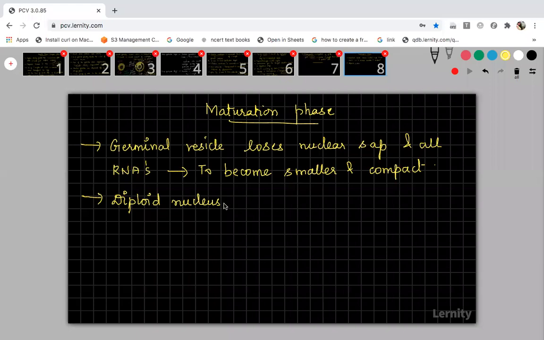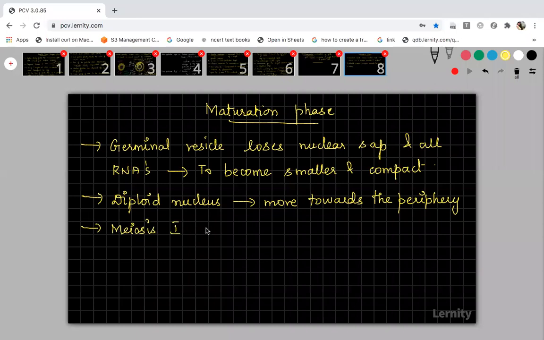Okay, so the diploid nucleus will move towards the periphery. From the center it will move towards the corner, and that is called the periphery. It will move towards the periphery, and the first part of meiosis begins. Now meiosis 1 will start.